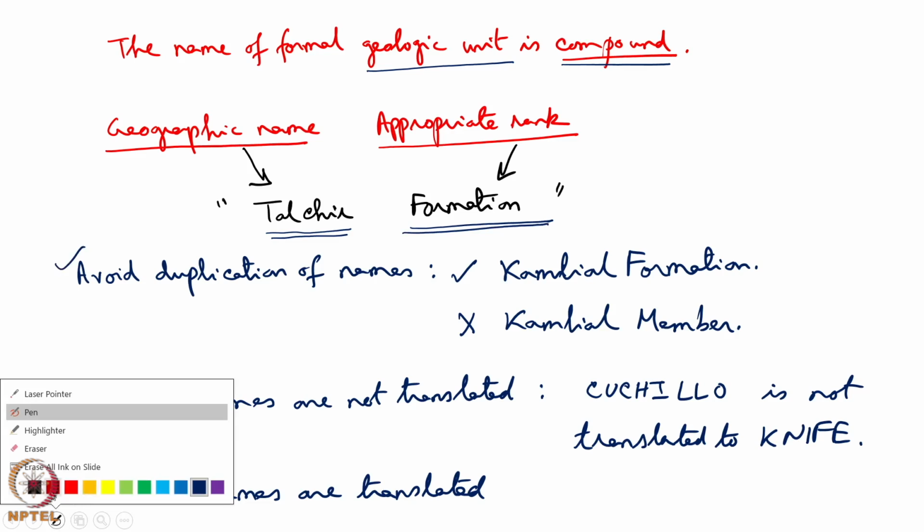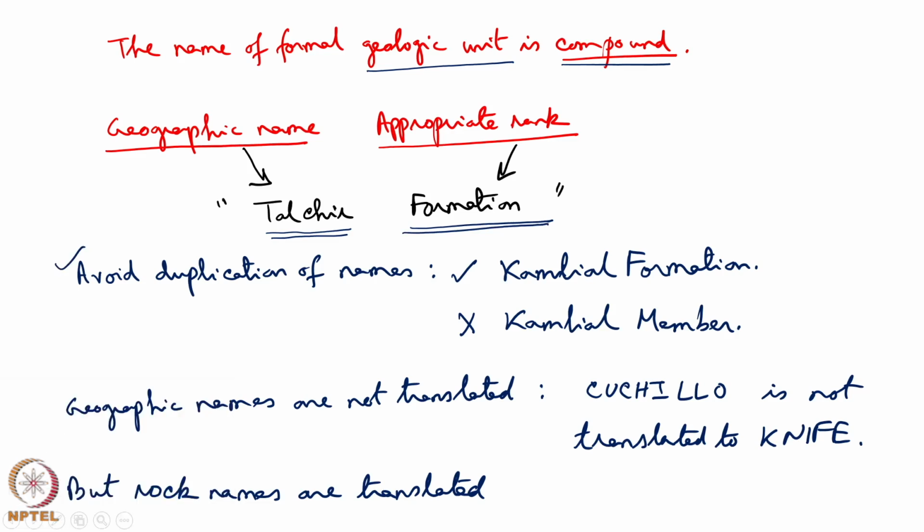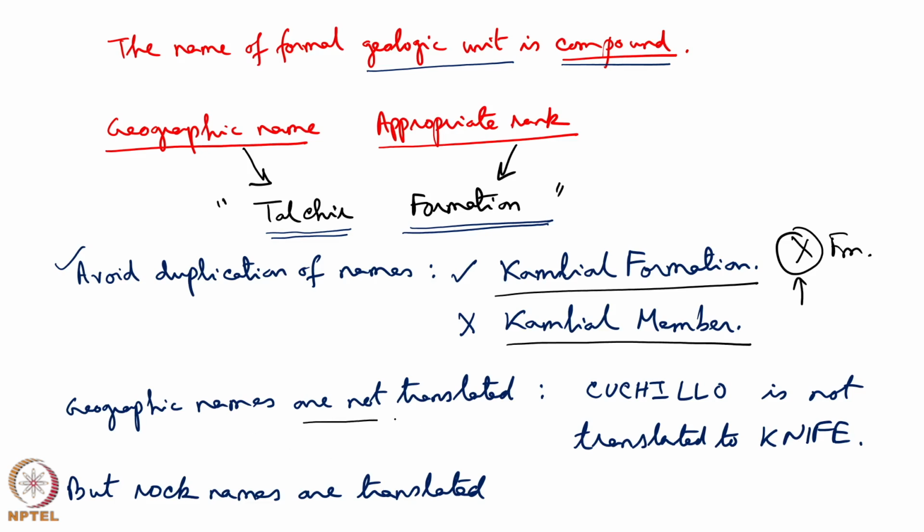For example, from the Lower Shivalik Group, Kamlial Formation has been defined. So, this means we should not use the term Kamlial Member. If we have used, let us say X Formation, then this X word cannot be used in defining member, bed, group and supergroup.